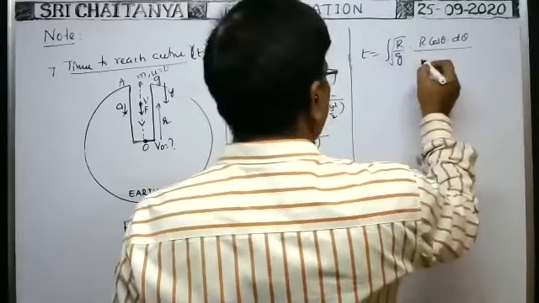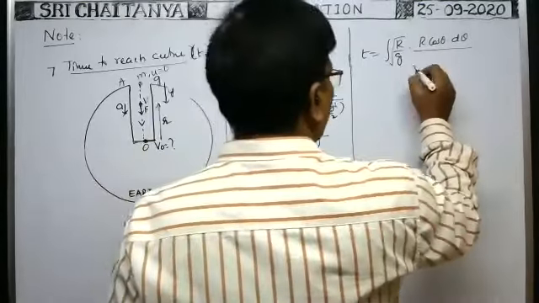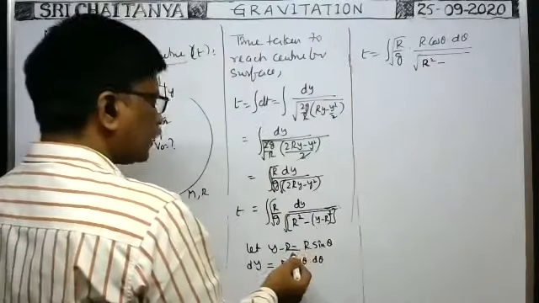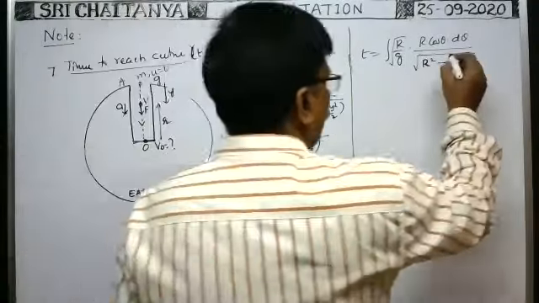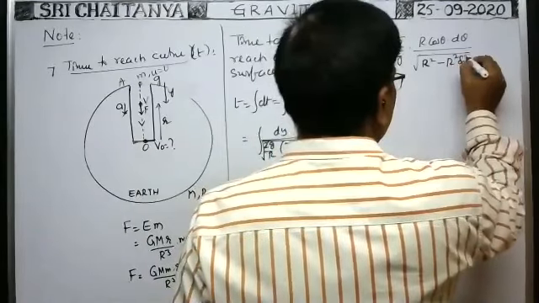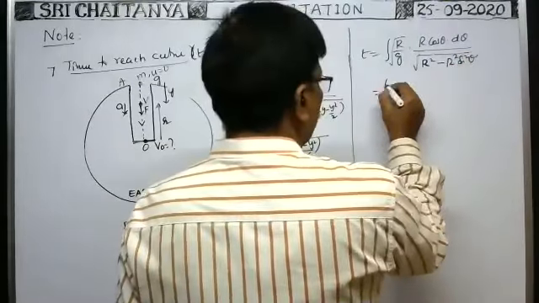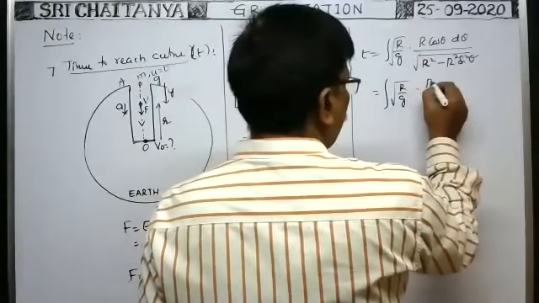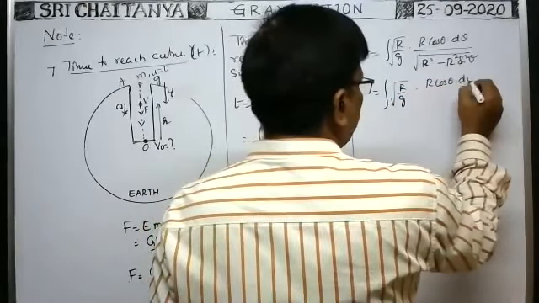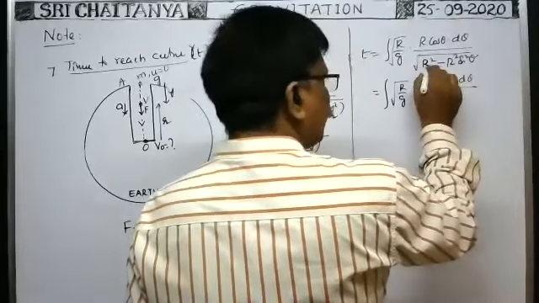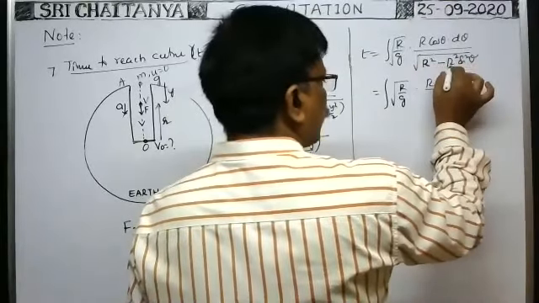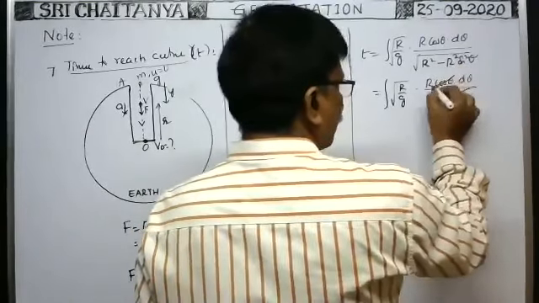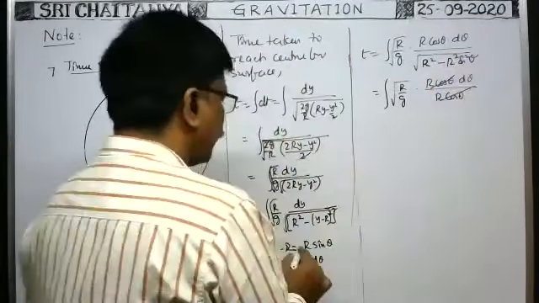Here also root is there, into root R square minus, y minus R is equal to R sin theta, square is there, R square sin square theta. So this is equal to integral root R by g into R cos theta into d theta by root of R square, you take common, 1 minus sin square theta means cos square theta. R square cos square theta. Then R cos theta we can write now. These two cancel. For this purpose, I have written like this.